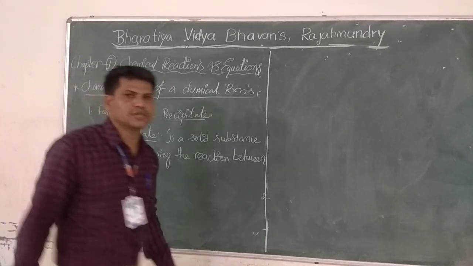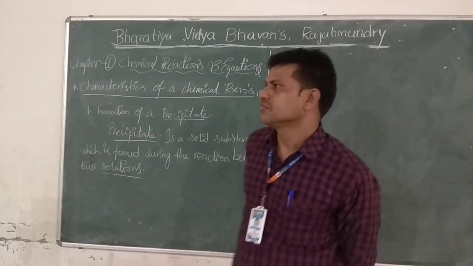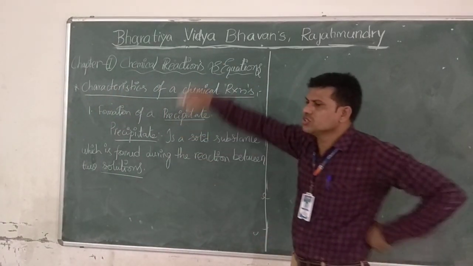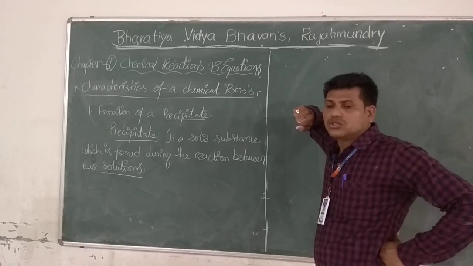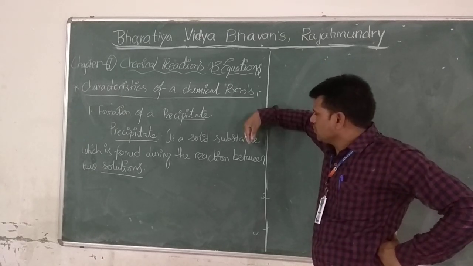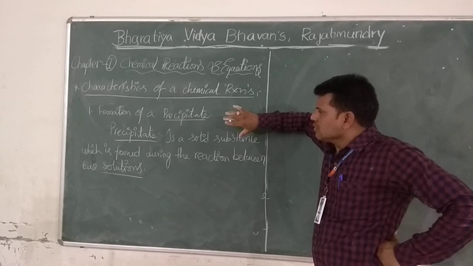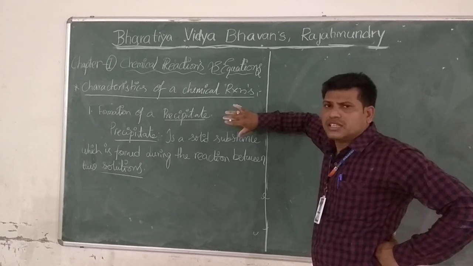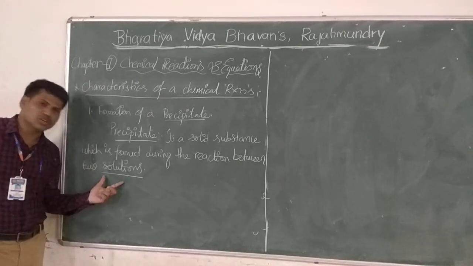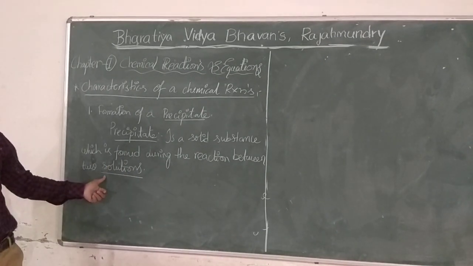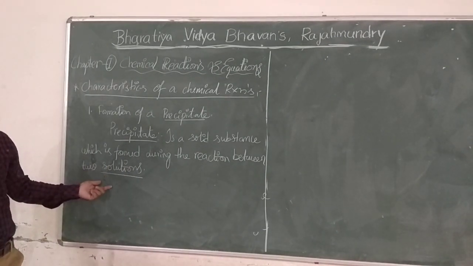If you want to get a precipitate, we must conduct the reaction between two solutions only. So, for formation of a precipitate, the main important concept is that the reaction will be conducted between solutions only. This is a very observable condition and very, very important.